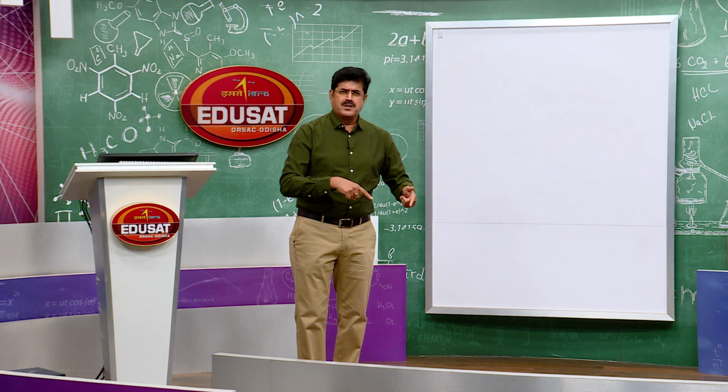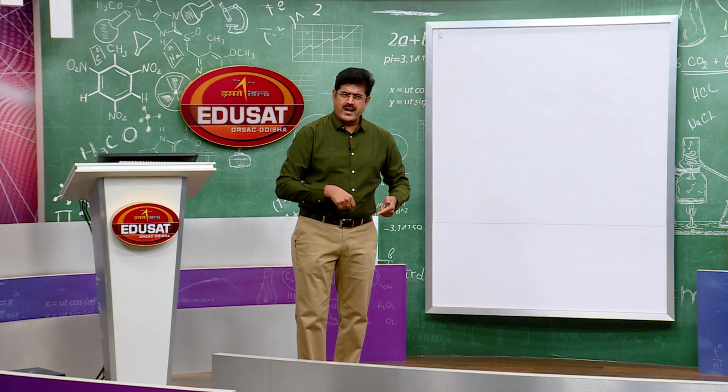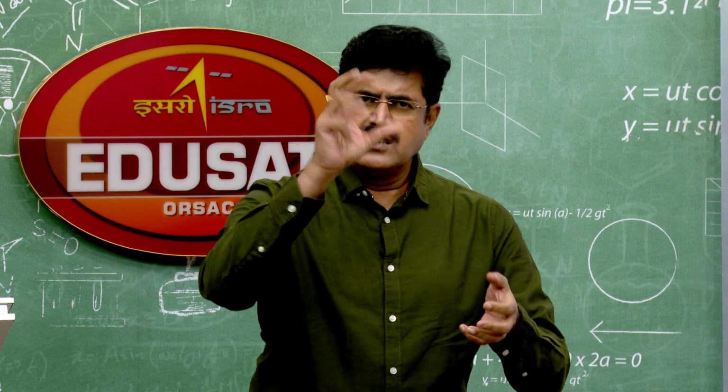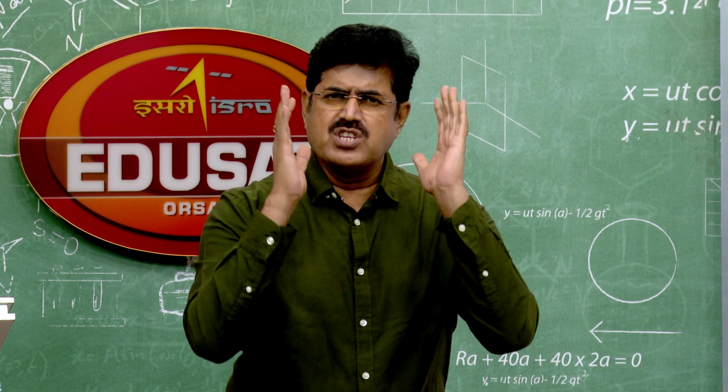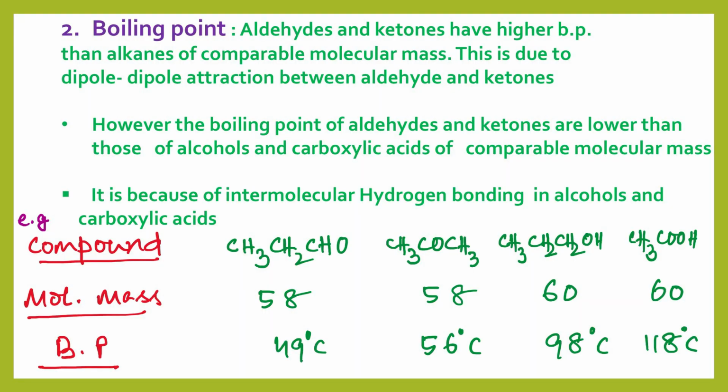But why does it possess a higher boiling point than propanol? Because in acetic acid there is a carbonyl group, which is electron withdrawing. So it increases the polarity of the OH bond. So the intermolecular hydrogen bonding is stronger in acetic acid, or ethanoic acid. That is why its boiling point is the highest here.